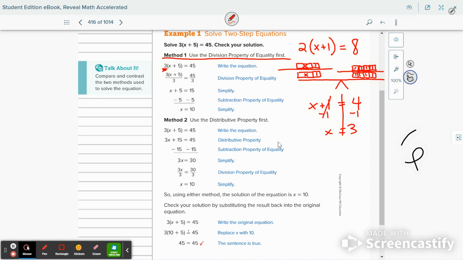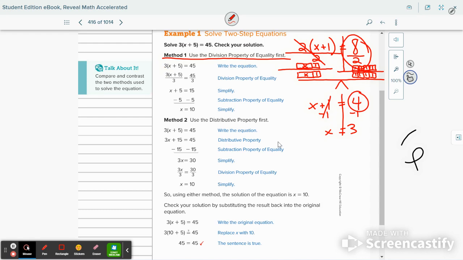So dealing with the guard, instead of distributing it, we can divide this whole side into 2 equal groups. That cancels that out and leaves us with the x plus 1. And 8 divided by 2 gives us the 4. That's the other strategy that we can do.